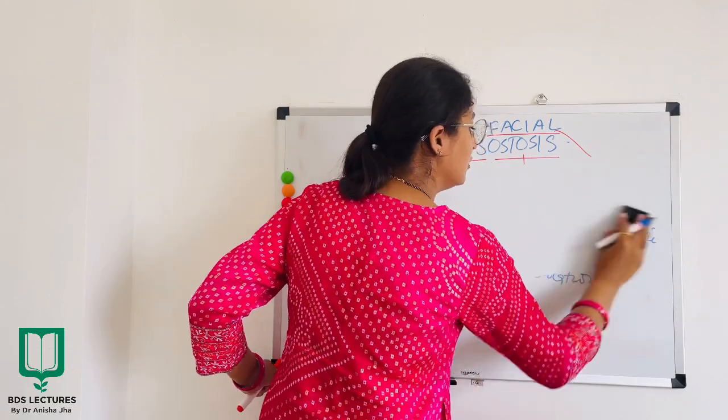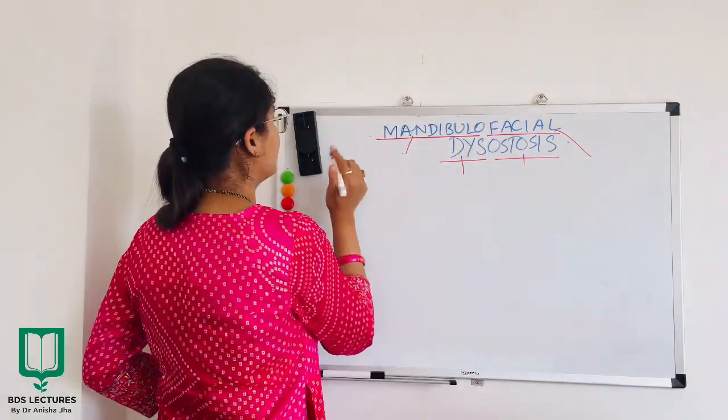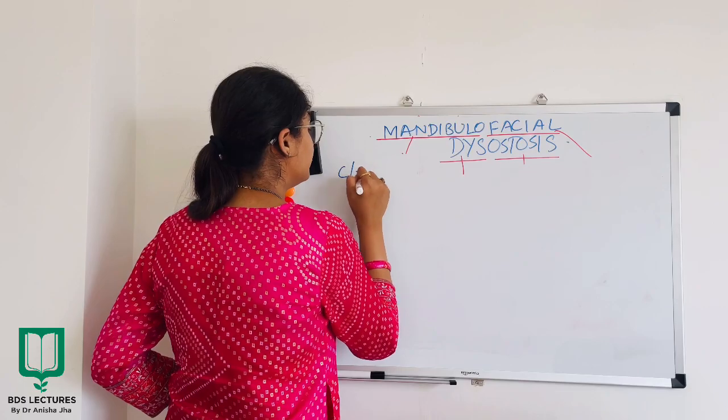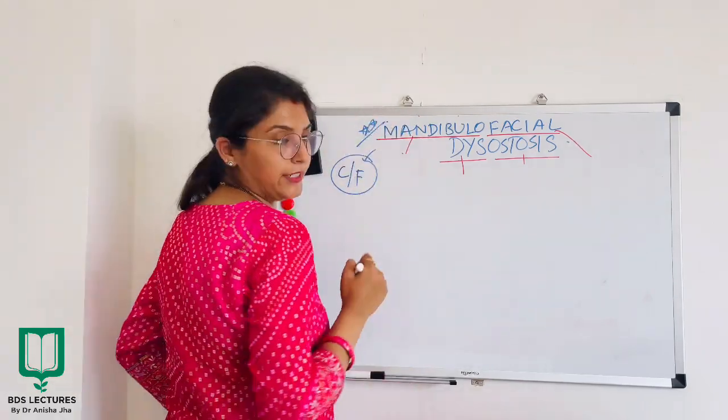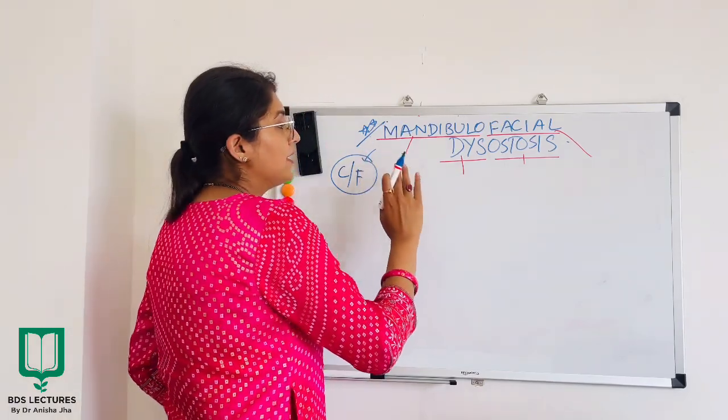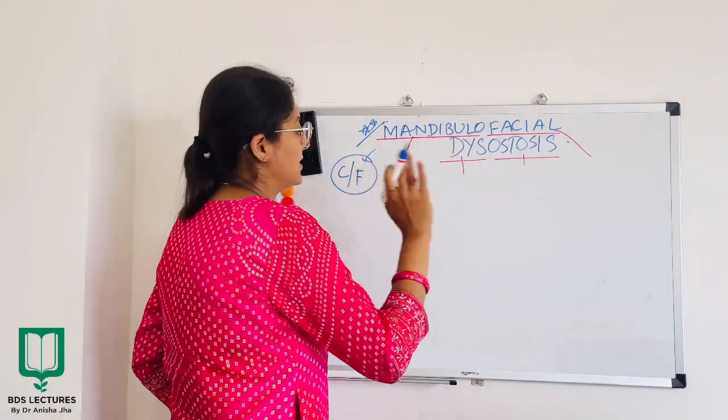Now I'll talk about some clinical features of Treacher-Collins syndrome. Mind you, this topic is very important. Treacher-Collins syndrome or mandibulofacial dysostosis.